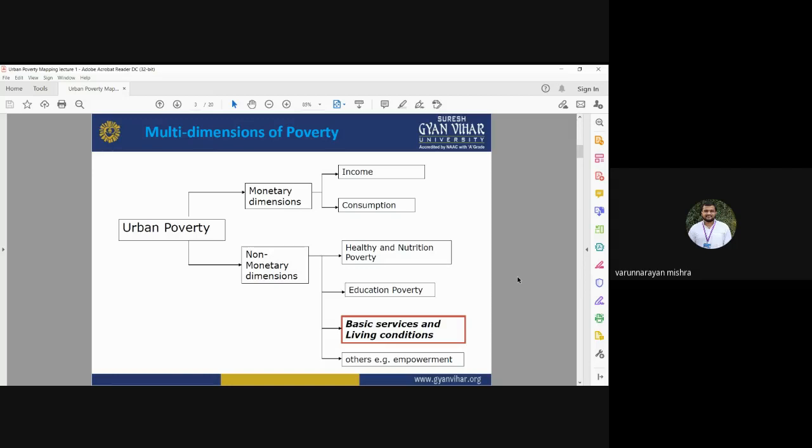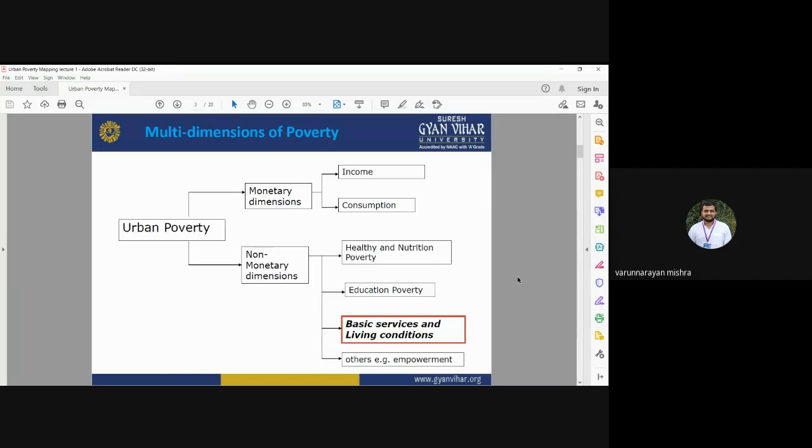Urban poverty may have two different dimensions: monetary dimension and non-monetary dimension. When we are going to study urban poverty, we can apply either monetary or non-monetary dimensions. In monetary dimensions, we need to consider two important aspects: income and consumption. What is the income of that person, and how much money or how many resources he is consuming.